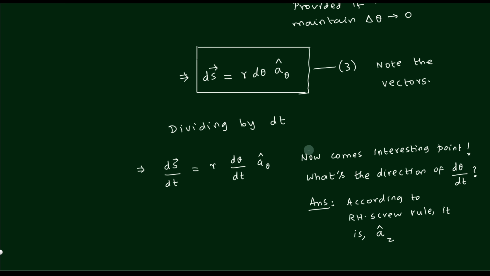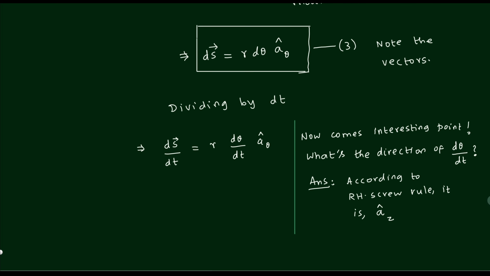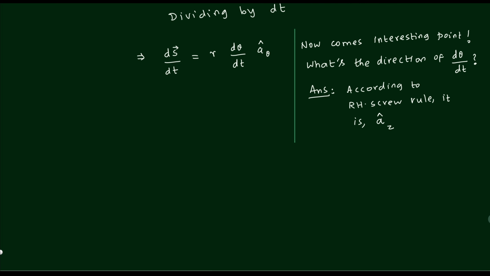So therefore the trouble is now clear. The trouble is, you are getting an additional vector quantity, which is d theta by dt. So you have to see carefully where the vector is coming in. Let me therefore show it there. The first term, ds by dt, is a vector. What about the third term, d theta by dt? That's a vector quantity. So how are you going to bring in this particular az unit vector? The az unit vector is the direction in which the screw is going to point. That is what I mean to say.